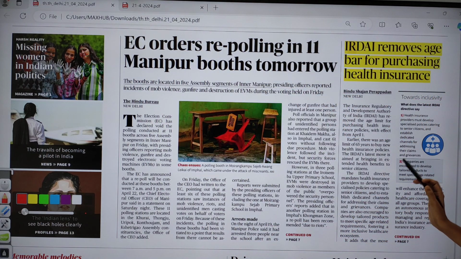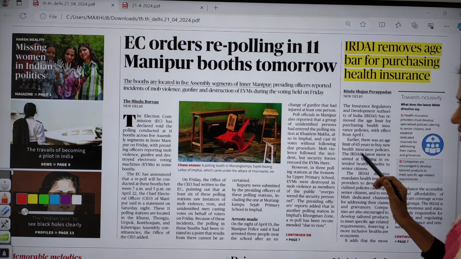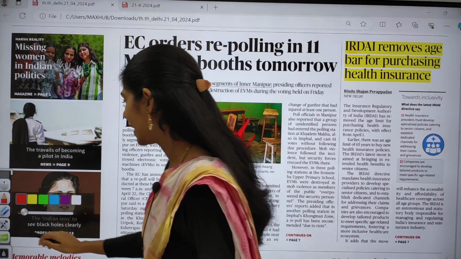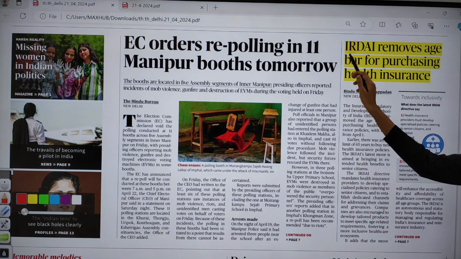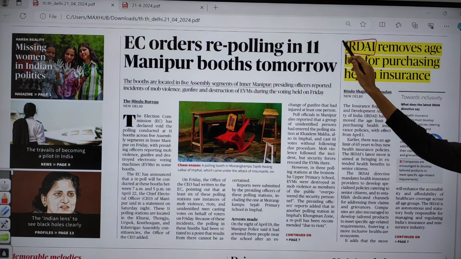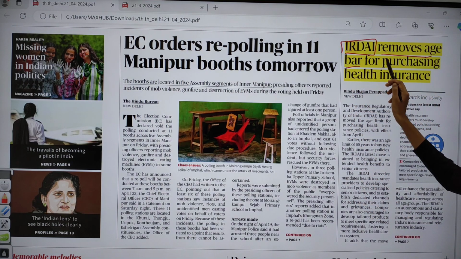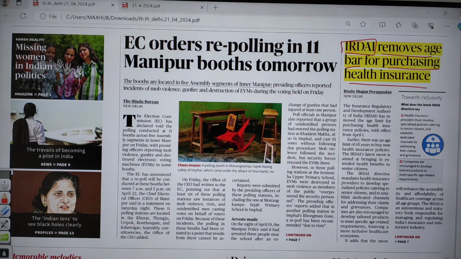Now let us see the front page, and this is the front page. Let me read out the title of the article which is important. The first topic is: IRDAI removes age bar for purchasing health insurance.